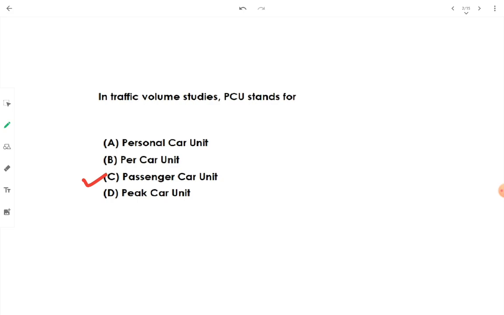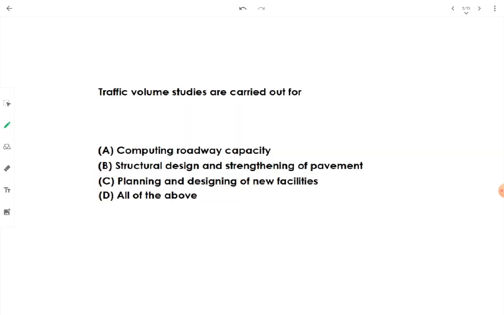Okay, it is the common unit of measurement for all the estimations that we carry out in road network and road estimation. Okay, remember PCU is passenger car unit. Then traffic volume studies are carried out for. Why are we carrying out the traffic volume studies? Can we calculate roadway capacity from this?